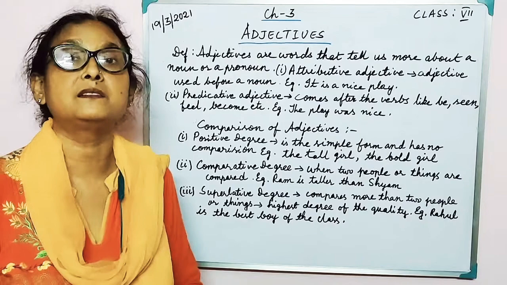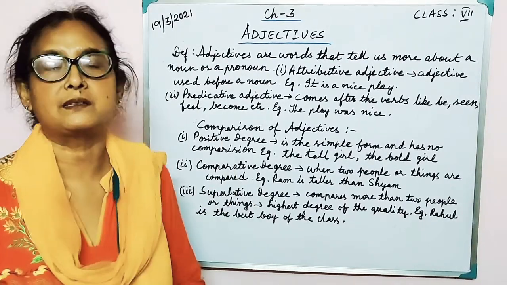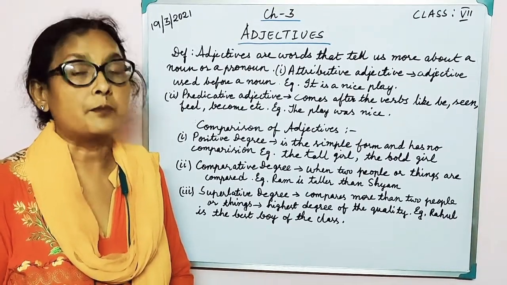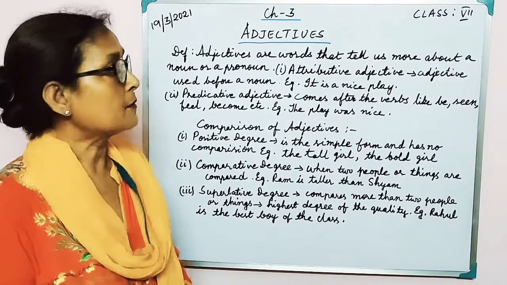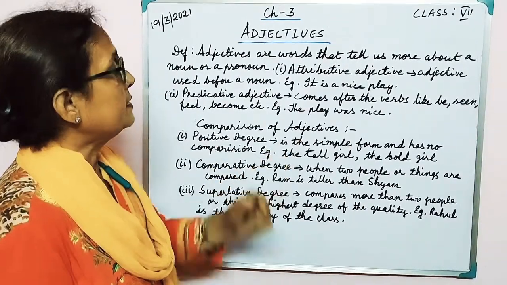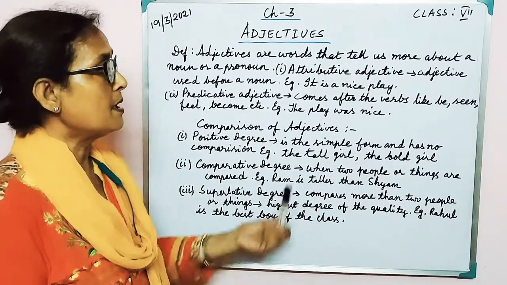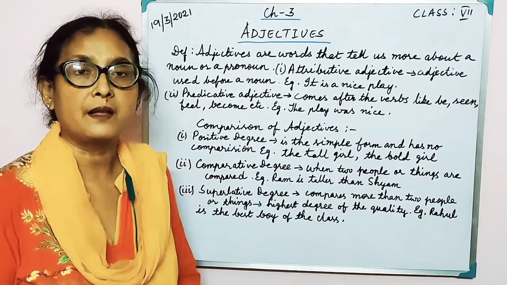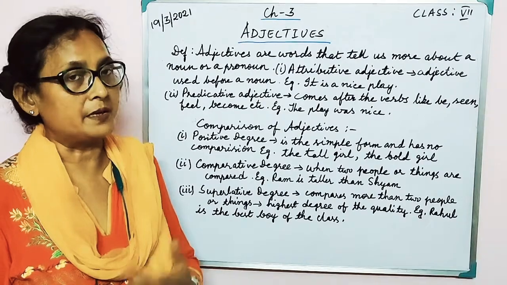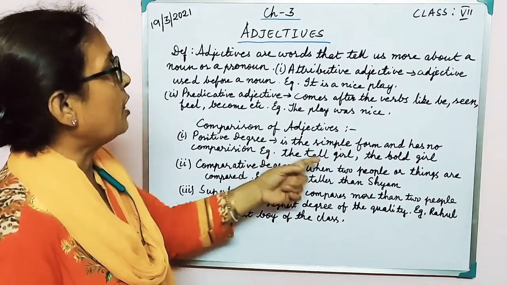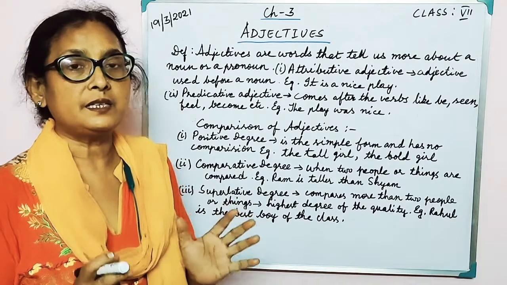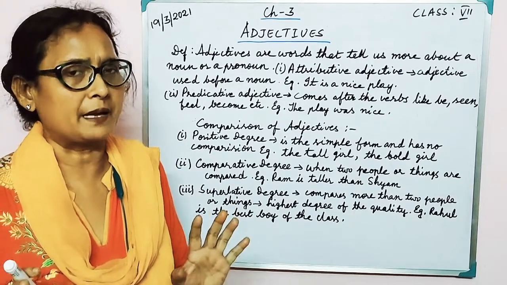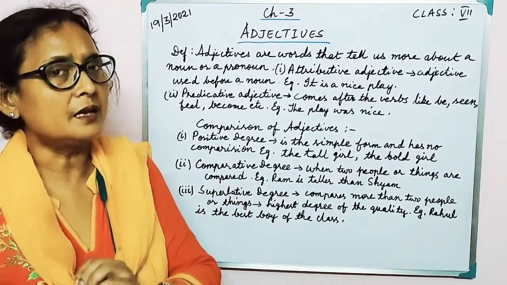Now we will come to the comparison of adjectives. Whenever we talk about the comparison of adjectives, we have the positive form, the comparative and the superlative. The positive degree is in the simple form and has no comparison. In the positive degree we don't compare any quality with any person. Like when I say the tall girl, the bold girl, or Meena is a bold girl, here I am not making any comparison with any other noun.